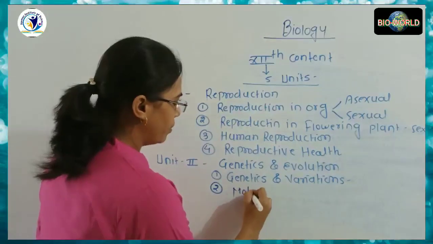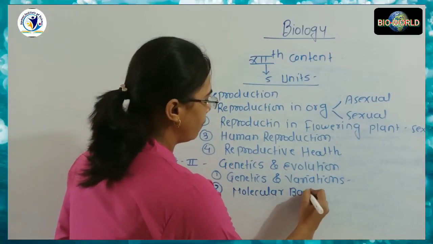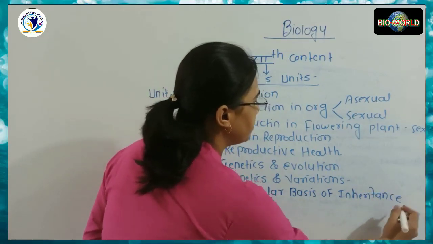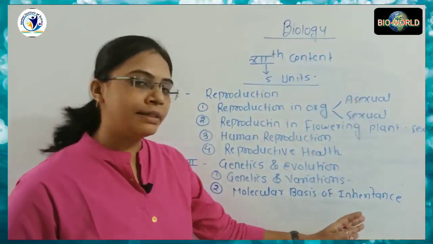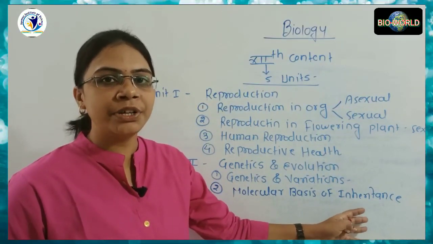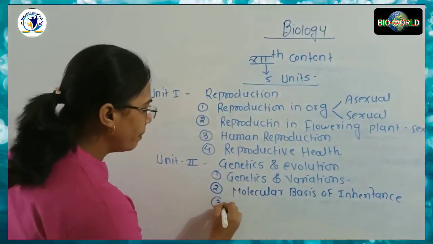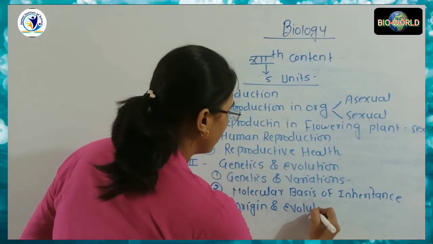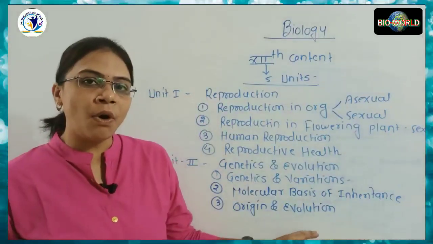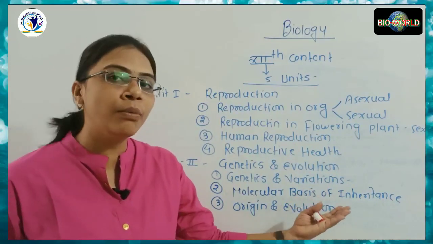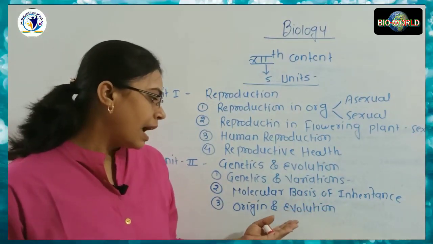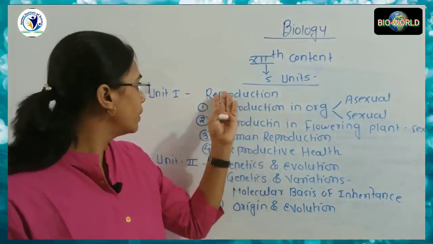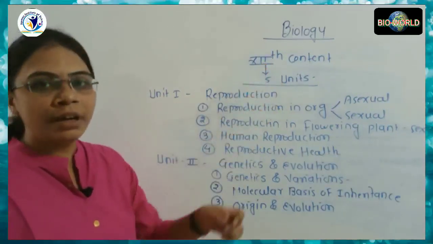The second subtopic is the molecular basis of inheritance, and it explains how DNA is responsible for inheritance: DNA, its structure, its function, its expression and its regulation. The third topic is origin and evolution: how the origin of life occurs on the earth and how it evolves. So that covers the first and second units of the 12th content.